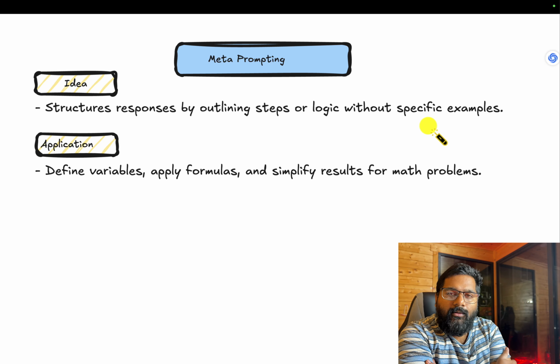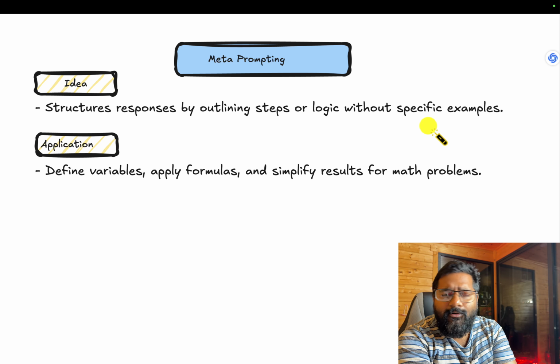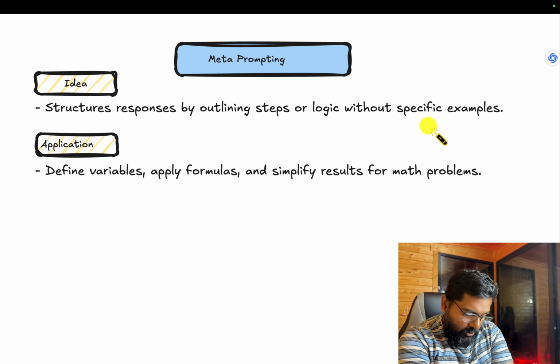Let's come to meta prompting. So if you have to generate a structured approach or a guide to anything, meta prompting is actually the best way to do something like that. What do I mean by that?